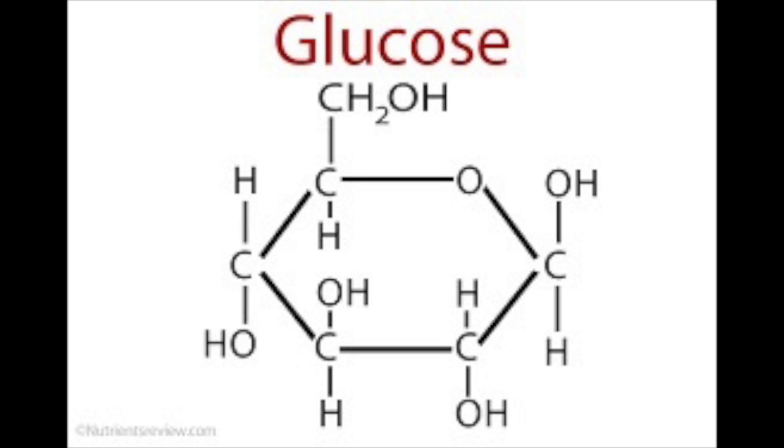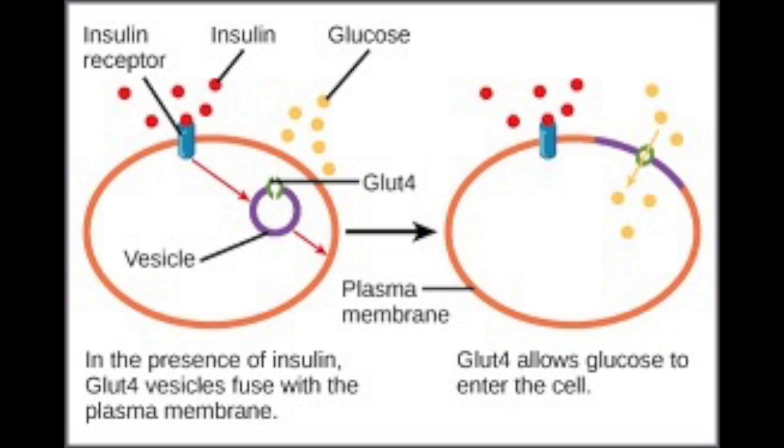Glucose is important as it provides cells with energy. For glucose to get into the body cells, it requires insulin. Insulin, which is produced in the pancreas, binds with insulin receptors that signals the cell to activate glucose transporters, which then pull glucose through the cell walls and delivers energy to the body cells.